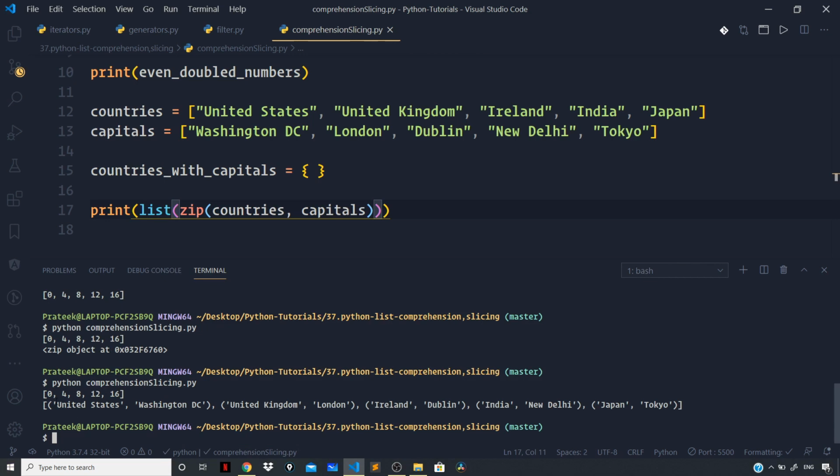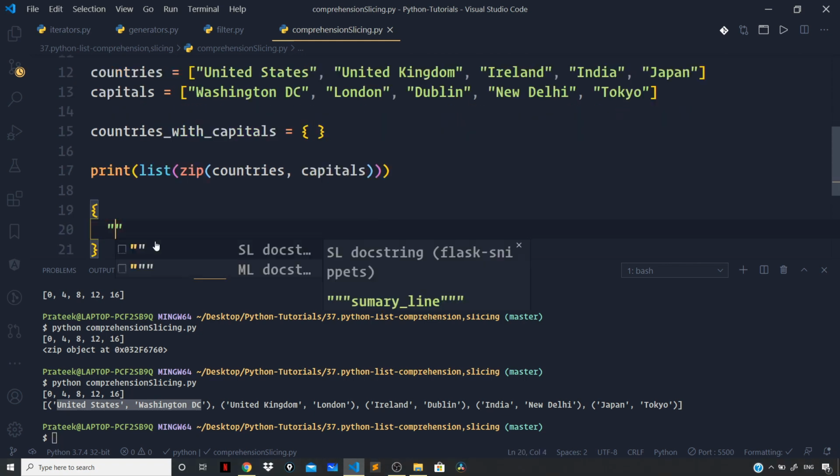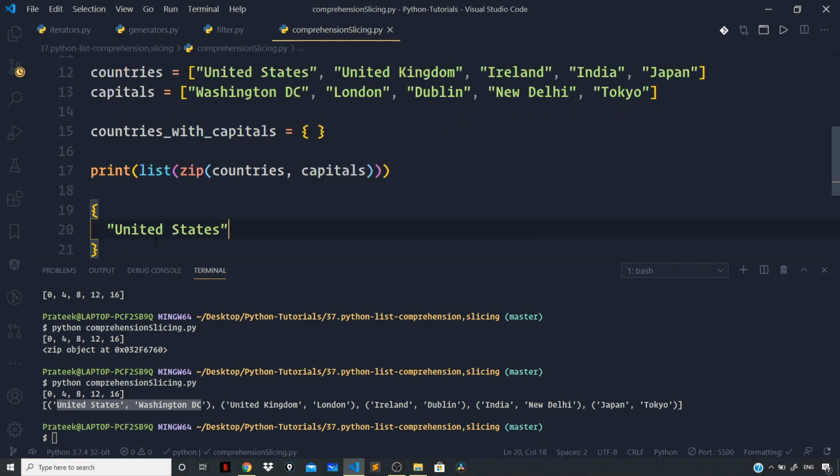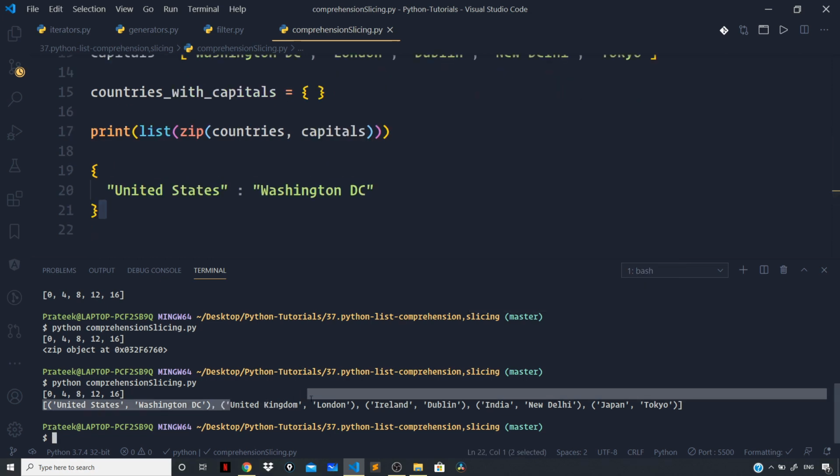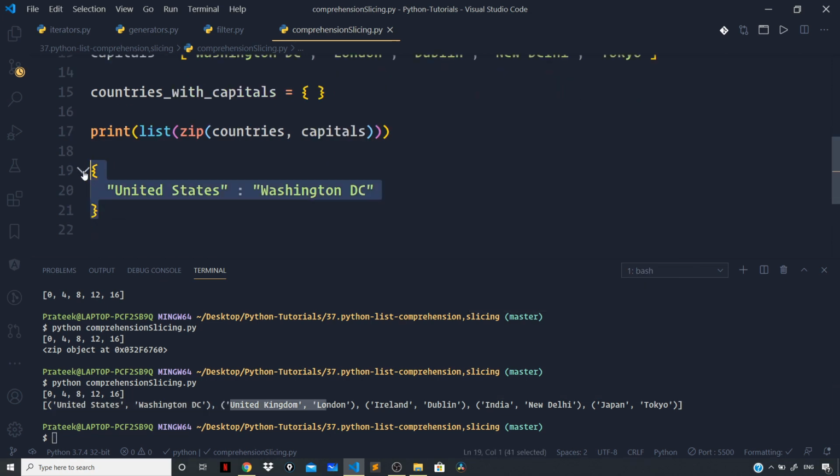You can see we are getting a list of tuples, and each such tuple represents a country and its capital, so United States, Washington DC. What we now want to do is grab each such tuple and form a key value pair out of it. For the current one, which is United States and Washington DC, I want United States and then a colon and its capital. We need to store each such pair in a dictionary. So let me comment this out. Now let us use this zip function in tandem with a for loop.